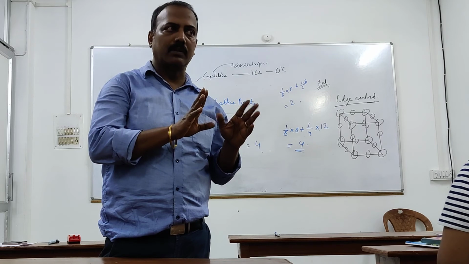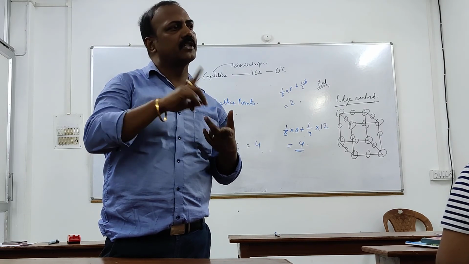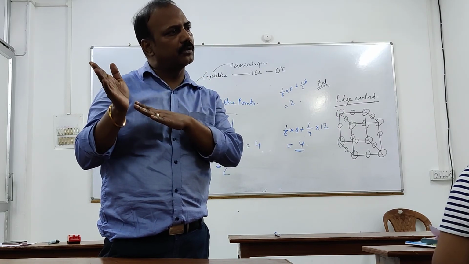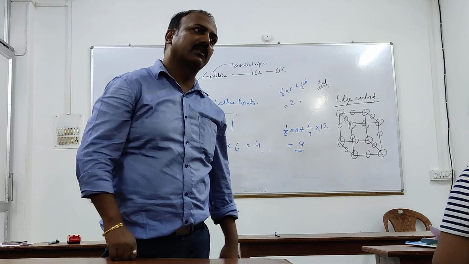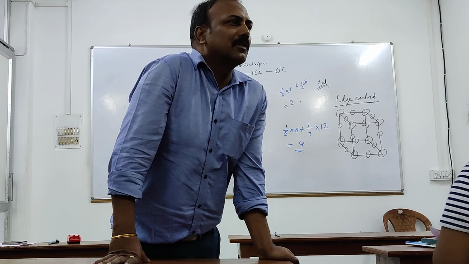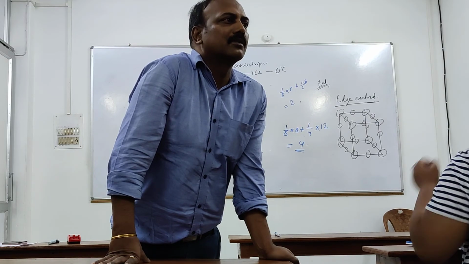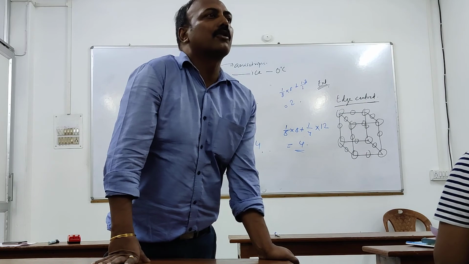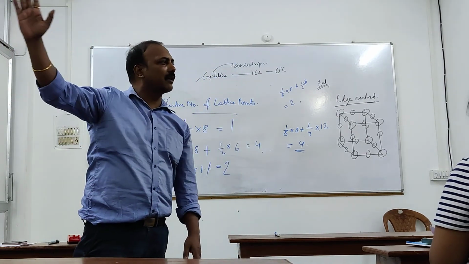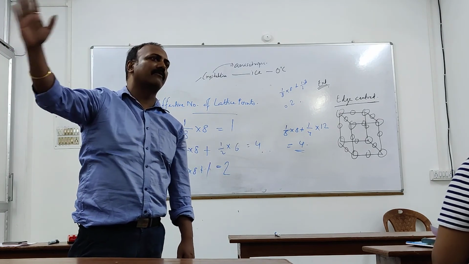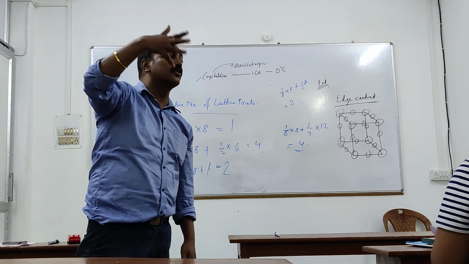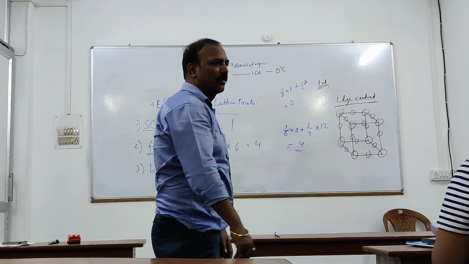Do you know that allotropes can be in different states also? They can be in gaseous state also, they can be in liquid state also. But if they are in solid state, then they are called polymorphs. So polymorphs are nothing but solid allotropes. Allotropes in general can be solid, liquid or gaseous, having the same chemical properties but different physical properties. But if it is applicable for solids only, then we call them polymorphs.